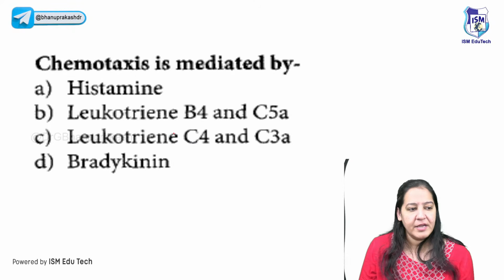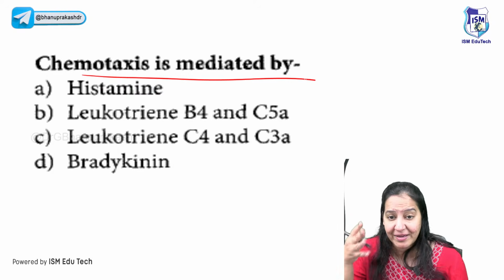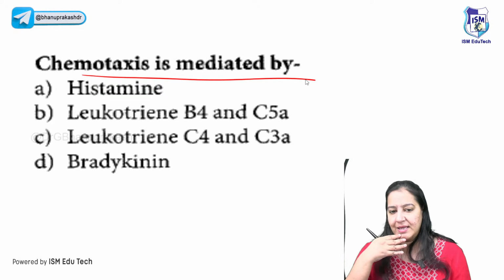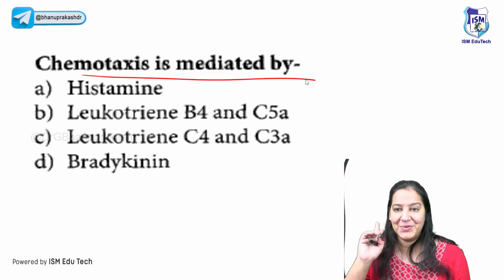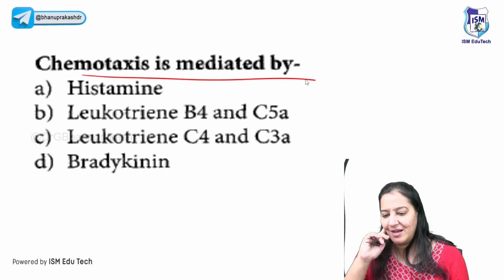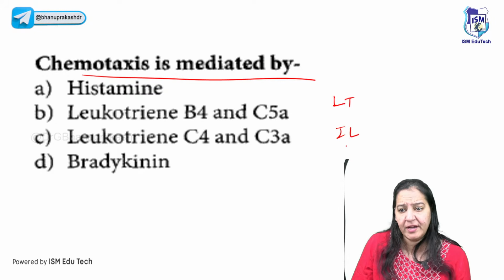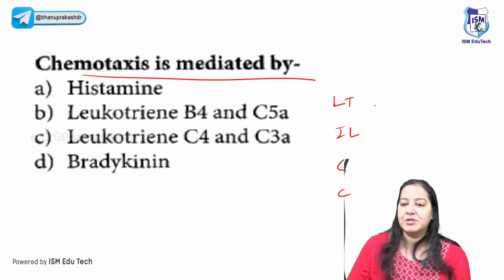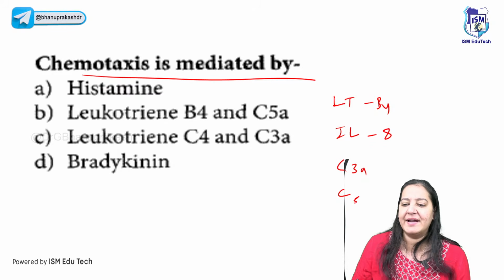You got my point? Can you tell me which among the following are chemokines, the chemicals for chemotaxis? I've told you the list of the 4 chemicals: one of them is leukotriene, one is interleukin, and 2 are complements. So, leukotriene B4, interleukin 8, complement C3a and C5a.